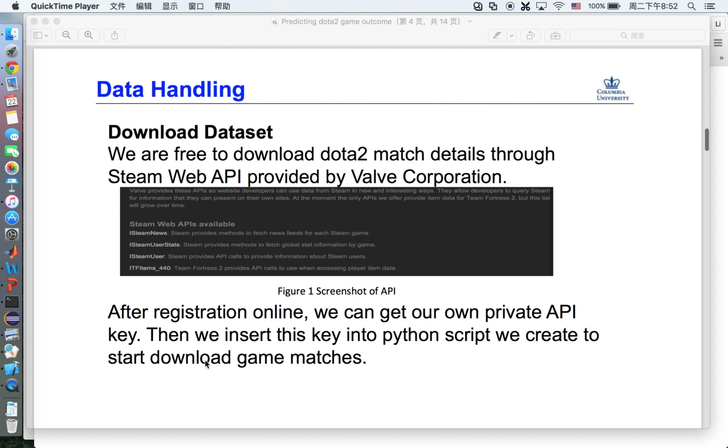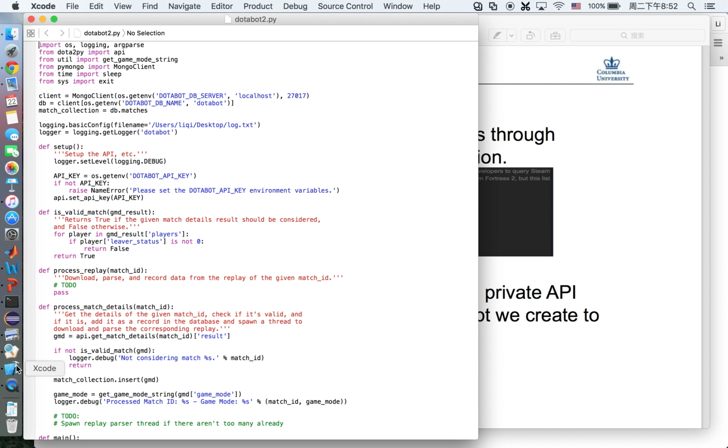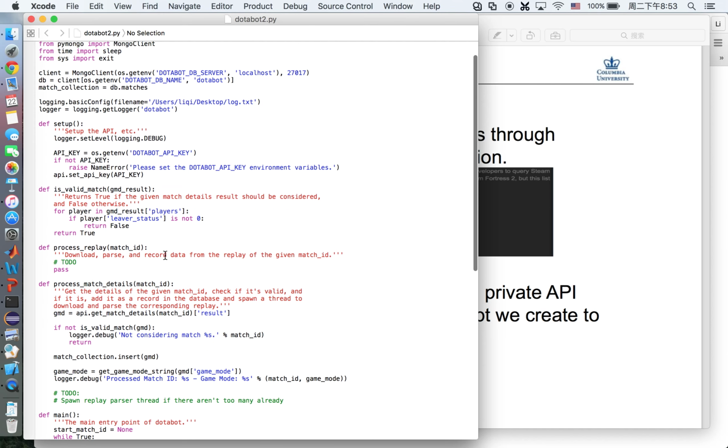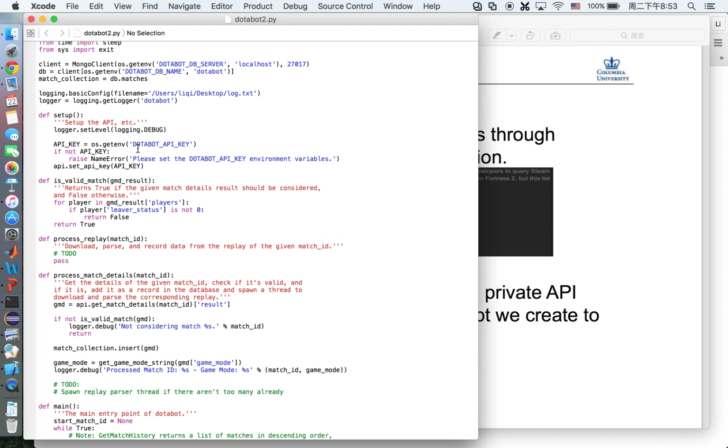The first part is data handling. We download datasets through the Steam Web API provided by Valve Corporation. After registration online, we can get our own private API key. Then we insert this key into the Python script we created to start downloading matches. Here is the Python script we created. We can insert the Dota API key here.